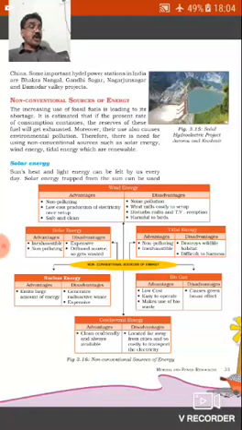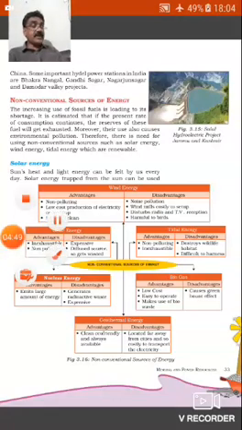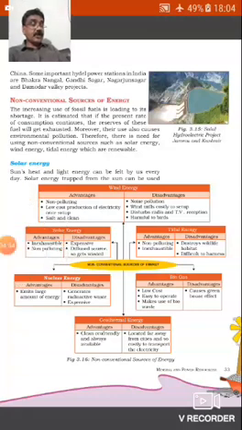Second is non-conventional sources of energy. Number 1, nuclear energy. Number 2, biogas energy. Third is geothermal energy, with advantages and disadvantages.